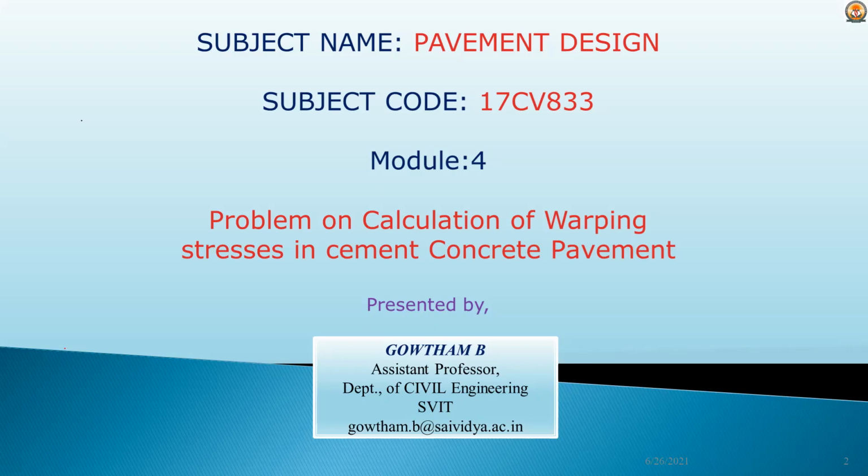And in the other condition, sometimes during the night, the bottom of the pavement has a higher temperature than the top surface of the pavement, correct? When this is the case, the bottom surface undergoes expansion and the top surface undergoes contraction. There also, there is a chance of generation of warping stresses. Because of these temperature variations, stress develops inside the cement concrete slab. That stress at the edge region, the corner region, and the interior region, we need to calculate. Based on that, we are going to solve one problem now.